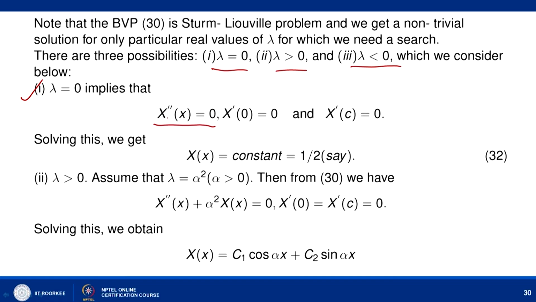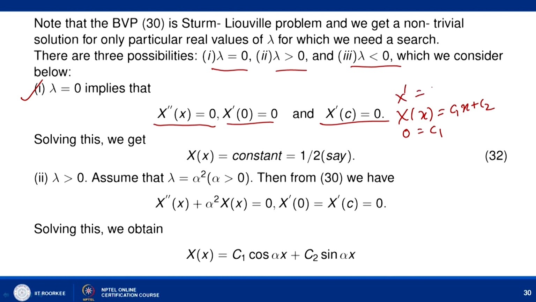When you solve X double dash equal to 0, you write X of x equal to c1 x plus c2. You have to find c1 and c2 using the boundary conditions.